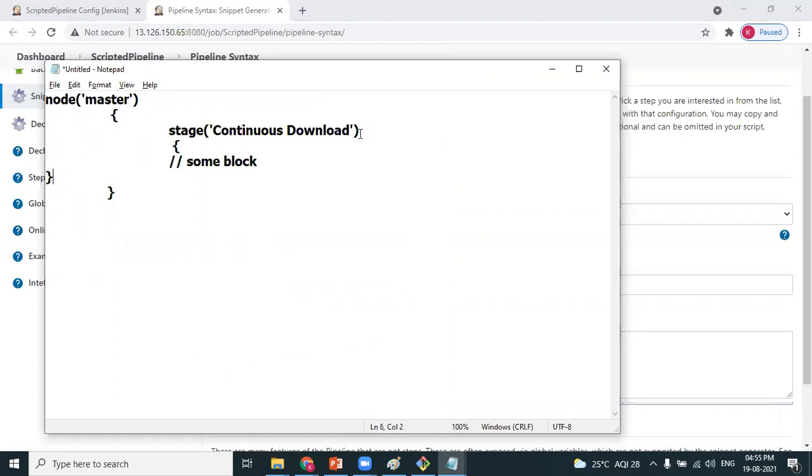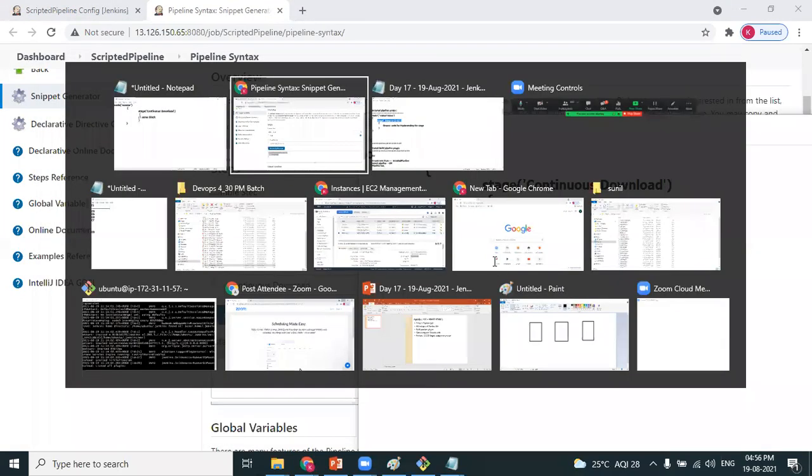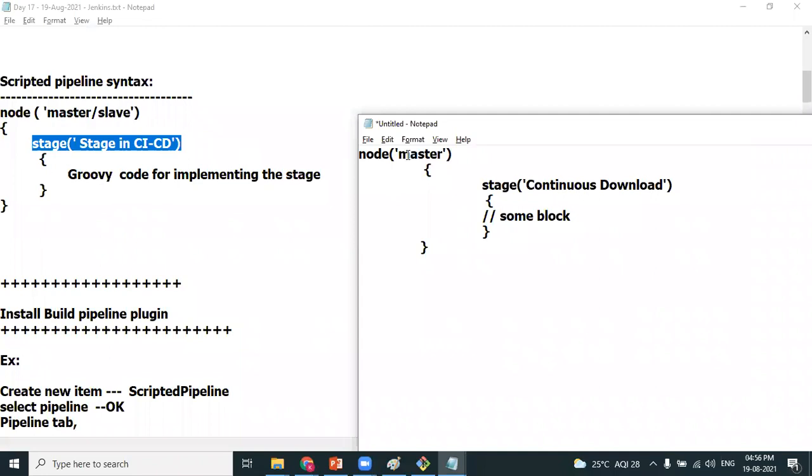Let's define the skeleton, then you can fill it up. So if you compare the syntax, we are matching with the syntax here, Anuj. Node, I am defining, I want to write in the master stage. First stage is continuous download. Here you have to write the code to perform continuous download.